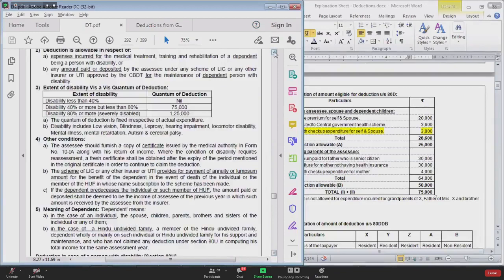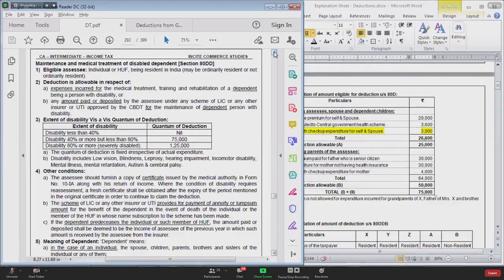See, section 80DD as well as section 80U, both are giving deduction for disability. 80DD is giving you deduction for maintenance and medical treatment of a dependent disabled person. If there is a disabled person and that disabled person is dependent on you, and you have incurred money for his medical treatment or for his maintenance, then you can claim deduction in section 80DD.